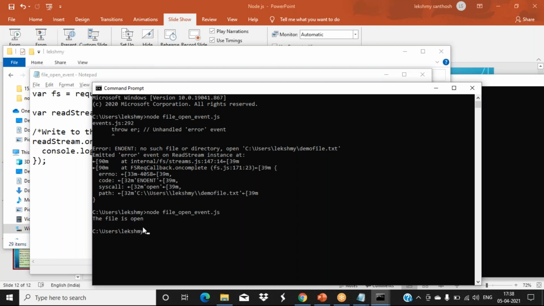So see, now it is showing the file is open. Okay, so clear this one. This type of events we can create.